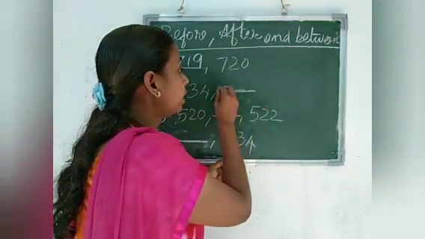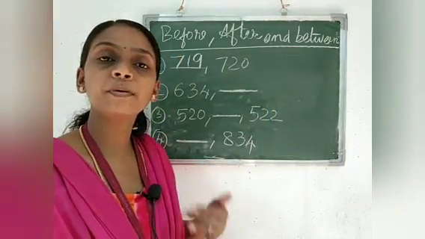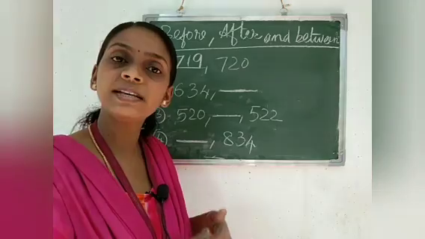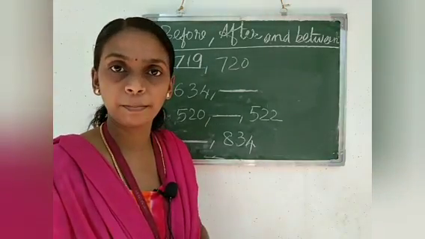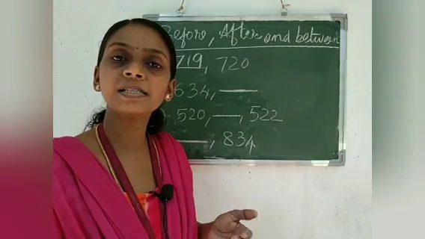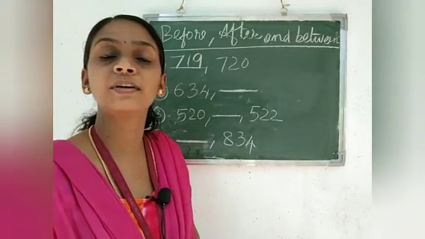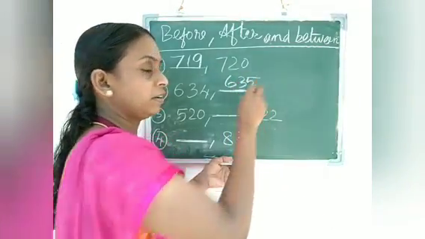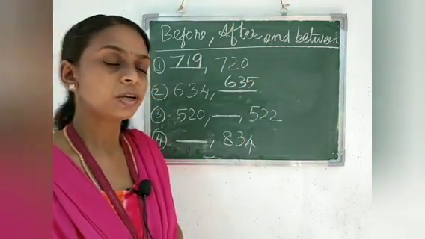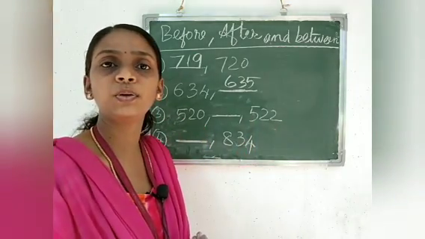Then next question is 634 dash. We have to write the next number, that is the after number. Before number is a number that comes just before a number. After number is the next number. So what is the next number of 634? Yes, it is 635.